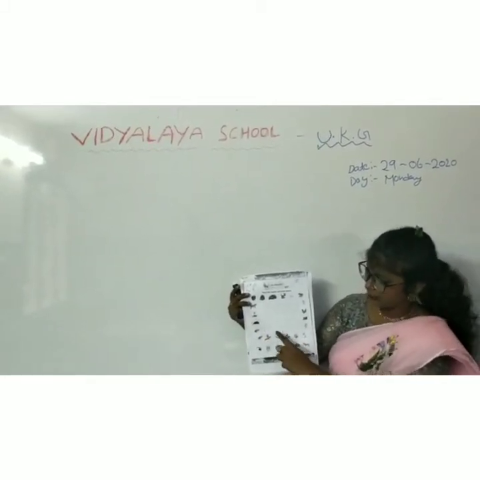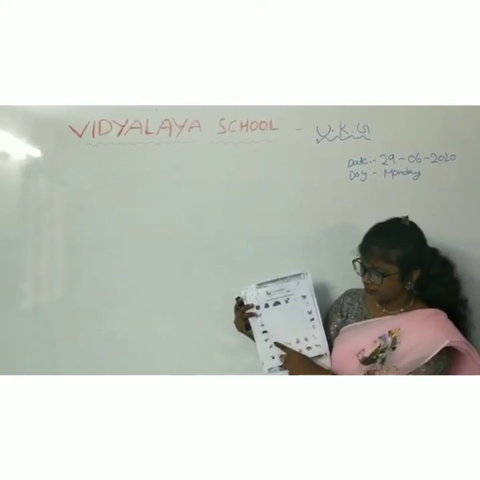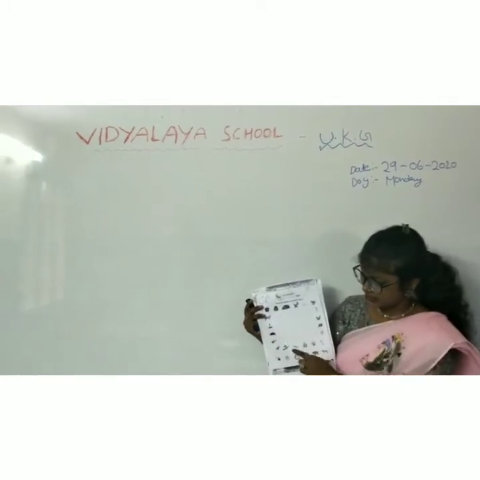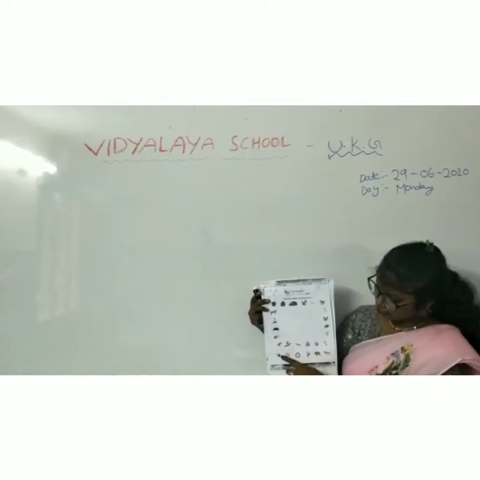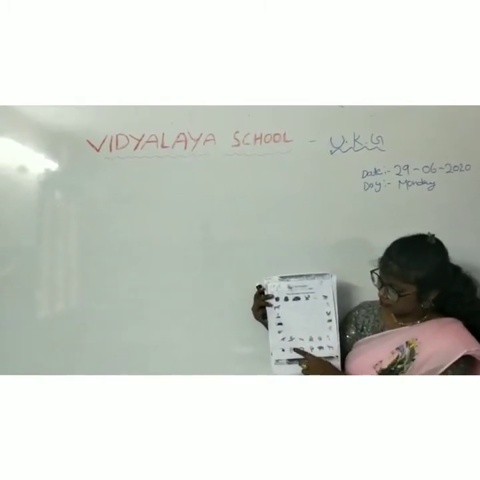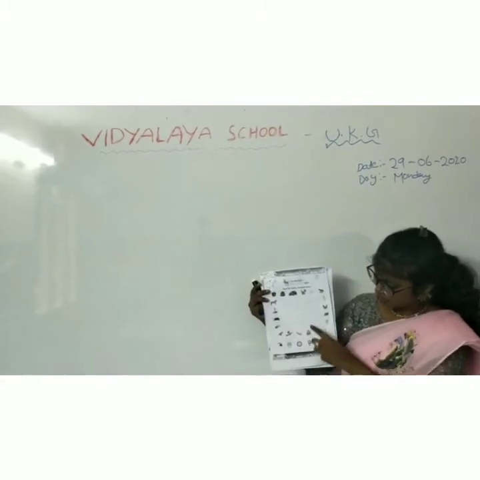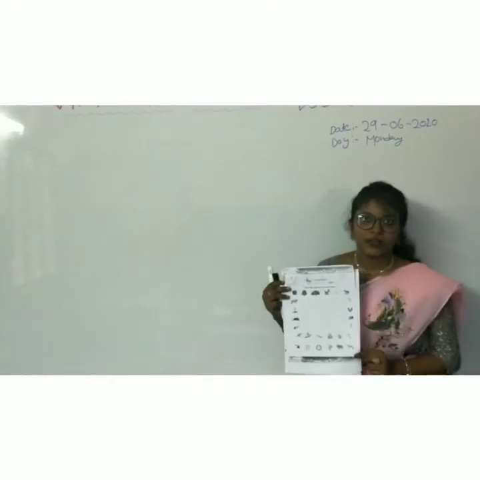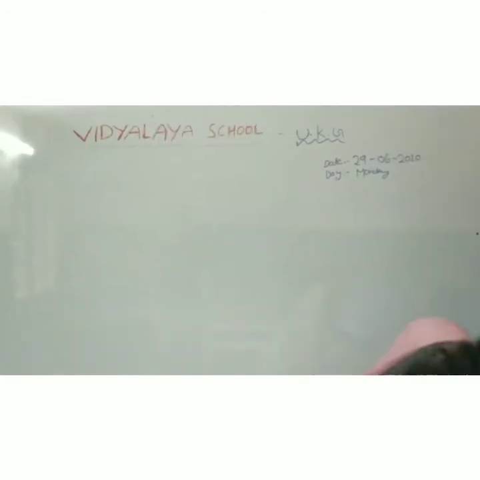N for nib. O for owl. P for parrot. Q for quilt. R for rabbit. S for snake. T for tiger. U for umbrella. V for vase. W for wheel. X for Xmas. Y for yak. Z for zebra. Okay? Next, I am going to teach the second page.